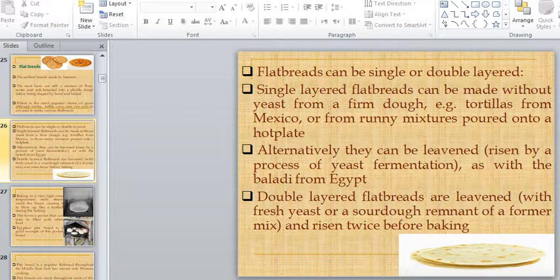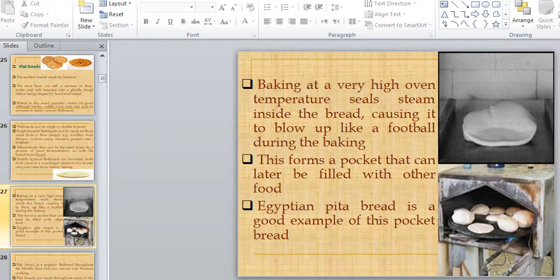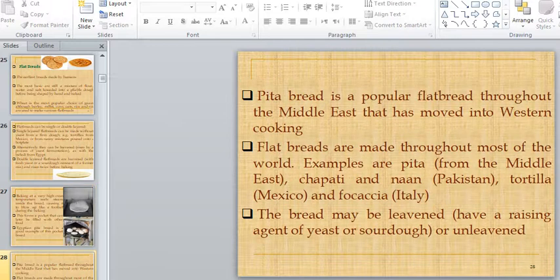They are leavened with some fresh yeast, or we can use another enzyme for leavening, and it rises twice before baking. When we bake at a very high temperature, the steam is sealed between the top and bottom layers, so it gives a football-like appearance. This forms a pocket that we can fill with any other product. It depends upon us and upon the culture. Pita bread is also a popular example in the Middle East.